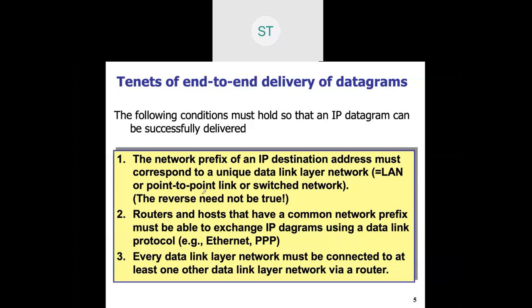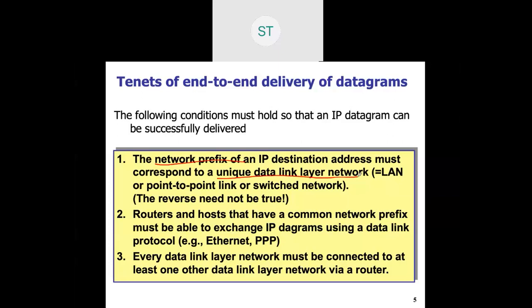So the network prefix must correspond to a unique DLL network, a unique data link layer network. Okay, network prefix means the net ID that I am using.